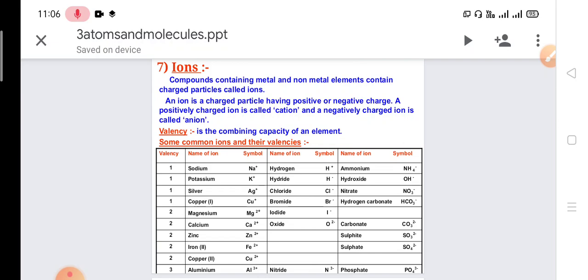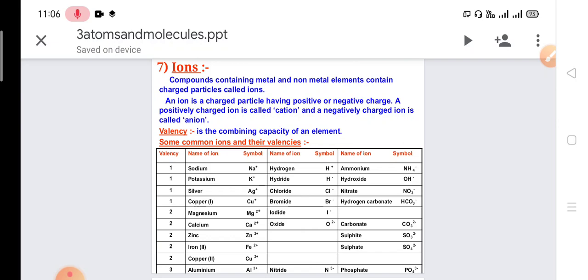Calcium plus 2, it means valency 2. Zinc plus 2, valency 2. Iron plus 2, that means valency 2. Copper plus 2, valency 2. Aluminium plus 3, so the valency is 3.